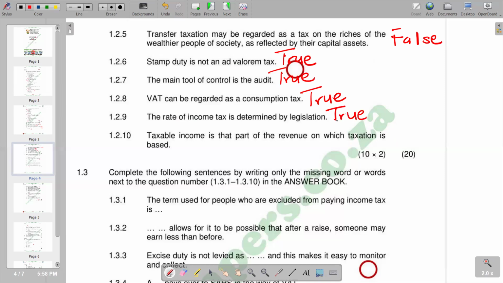1.2.10, taxable income is the part of the revenue on which a taxation is based. So taxable income is the part of the revenue on which a taxation is based, which is correct. So we have true. So this is what we've covered according to this video.